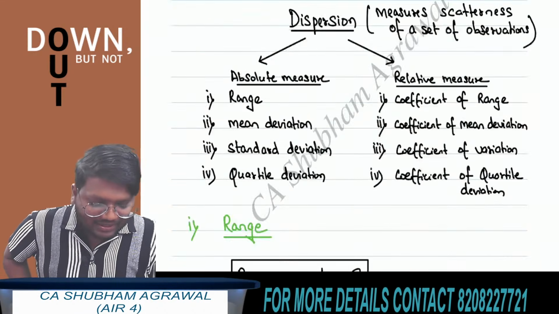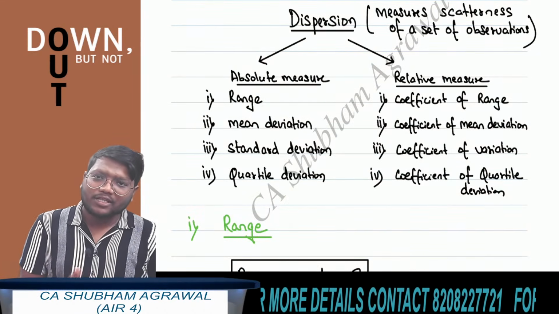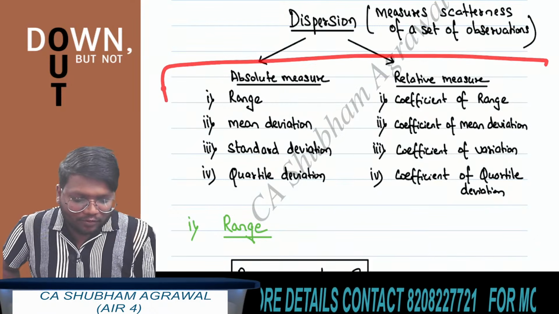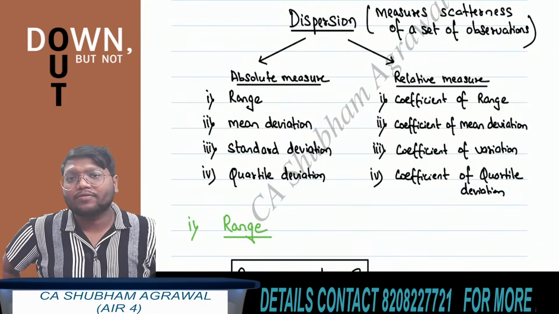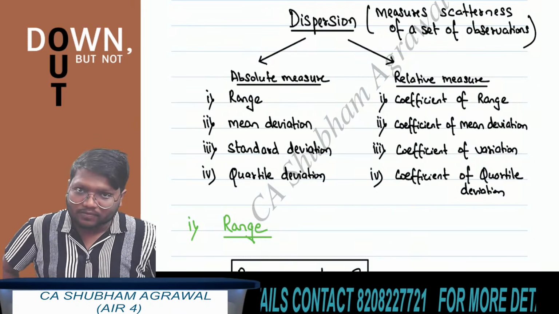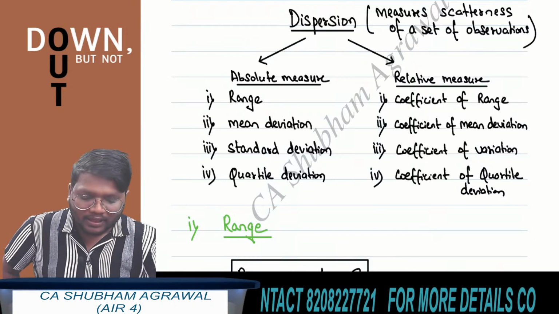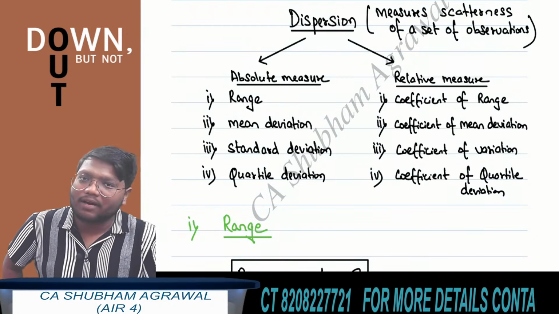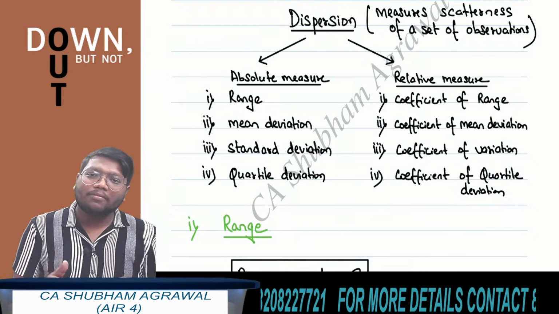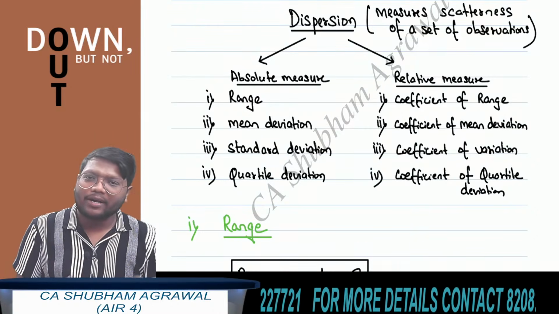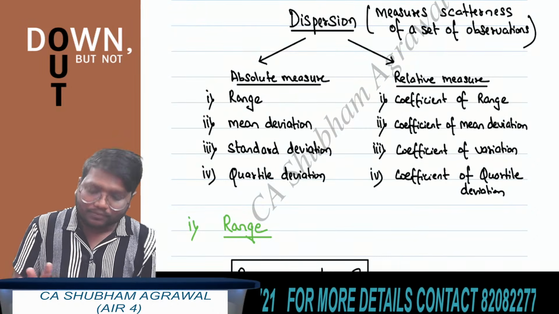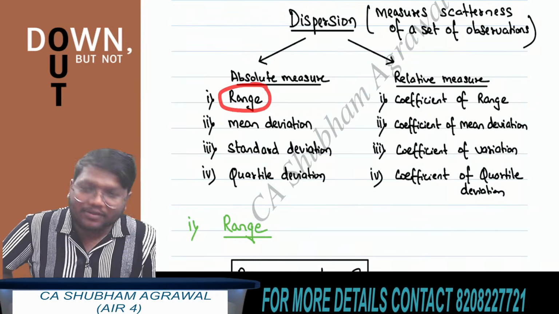Now we are starting with dispersion. In dispersion, we have to see absolute measures of dispersion and also we have to see relative measures of dispersion. First, we are starting with range. After range, we will cover mean deviation, then standard deviation, and at last we will cover quartile deviation. It will not take much time to complete this unit, measures of dispersion. Okay. So first we are starting with range.